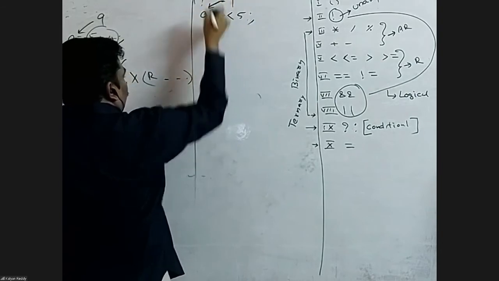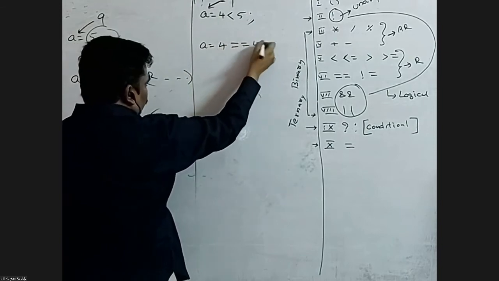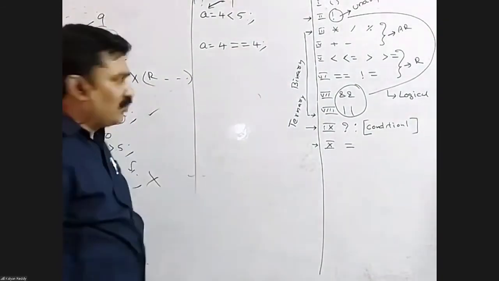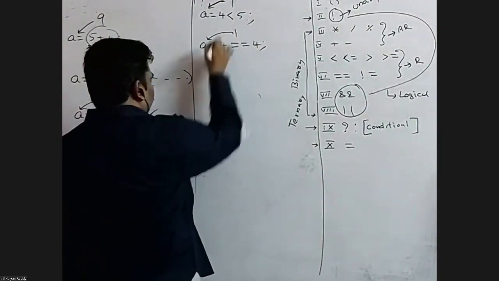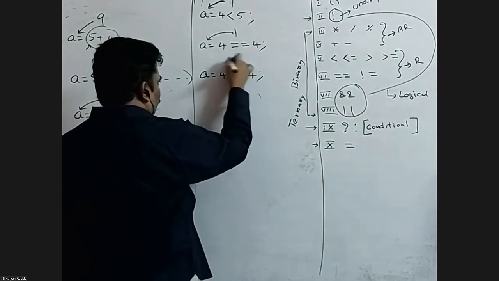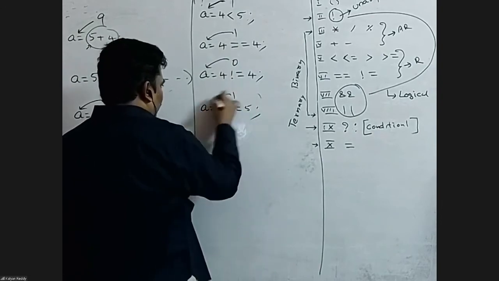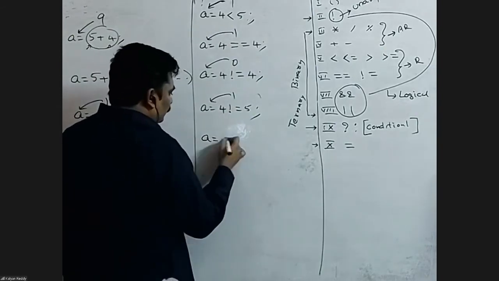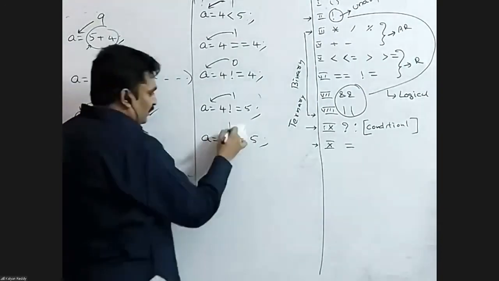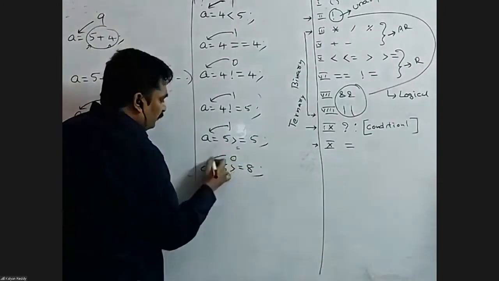Sorry, 4 less than 5, 1. A equals to 4 equals to 4. This is called assignment. This is called equality. Need to check whether both are same or not. Yes, both are equal, 1. A equals to 4 not equals to 4, 0. A equals to 4 not equals to 5, yes, 1. A equals to 5 greater than or equal to 5, yes, 1. A equals to 6 greater than or equal to 8, 0.